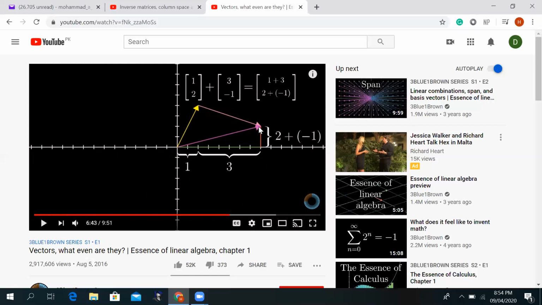But keep in mind, this resultant arrow, wherever it ends up, also represents the addition of these ordered pairs. So 1 plus 3 gives you 4. On the x-axis, you have a 1 and then a 3. And on the y-axis, you have a 2 and -1. So you go up 2 and then you come back because of -1, and you end up right here.